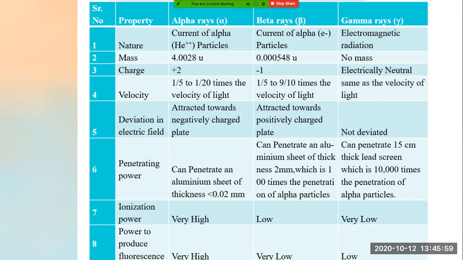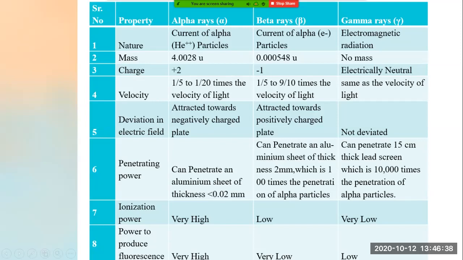Second, we'll go to beta rays. Beta rays have what nature? It is nothing but an electron. Beta rays are electrons. Where gamma rays are what? They are electromagnetic radiation of very short wavelength. Electromagnetic radiation means it is not deflected by electric field or magnetic field. It is not deflected by any field, as they are termed as electromagnetic radiation. This is the nature of alpha, beta and gamma rays.